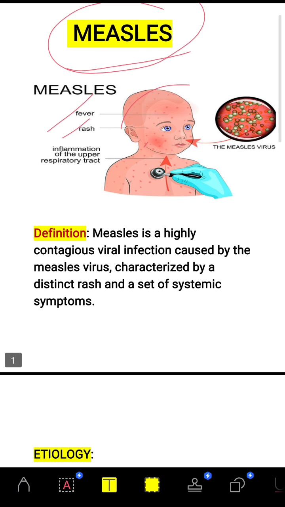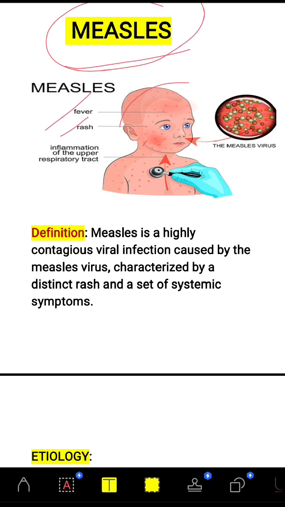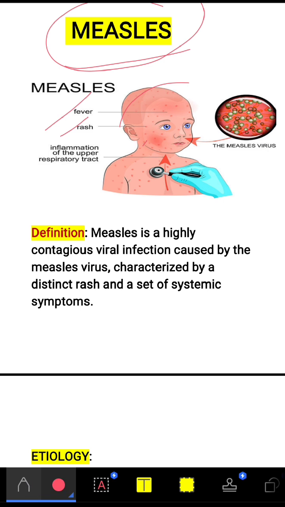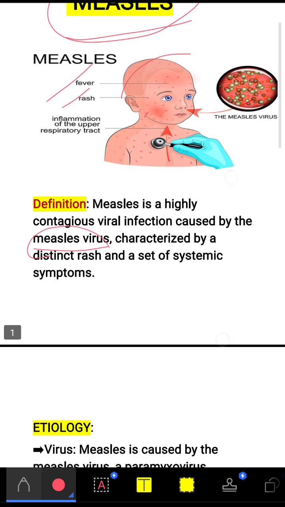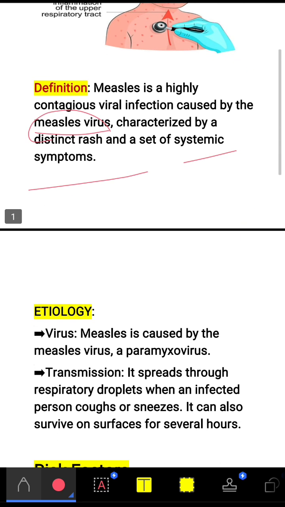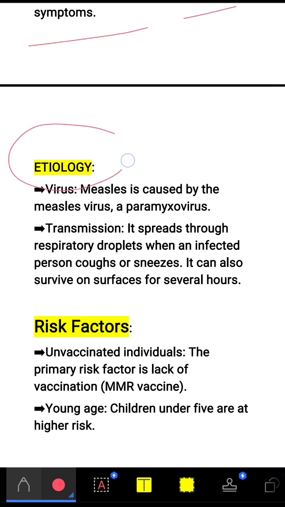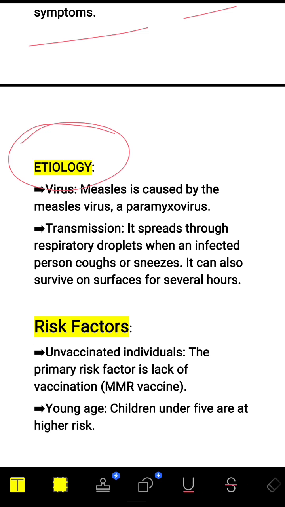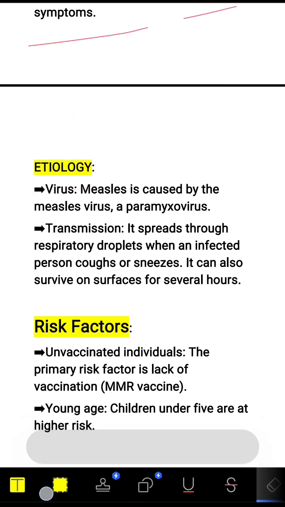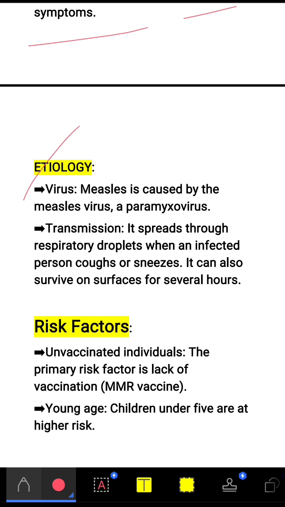So we'll see now the definition of measles. Measles is a highly contagious viral infection caused by the measles virus, a paramyxovirus, characterized by a distinct rash and a set of systemic symptoms. That is measles. Now we will see the etiology. The other name of etiology is causes. So what are the causes of measles? The main causative agent of measles is a virus.